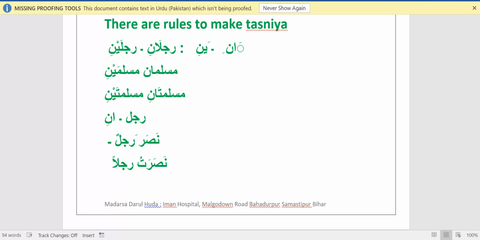Now here the man is no longer the helper, unlike the first statement, nasara rajulun, where the man was the helper. Now in the second sentence, when the i'rab is changed, the meaning of rajul is changed. He is no longer the helper, but he is the person who is being helped by me. So that's how the i'rab changes the meaning of any word in its context.